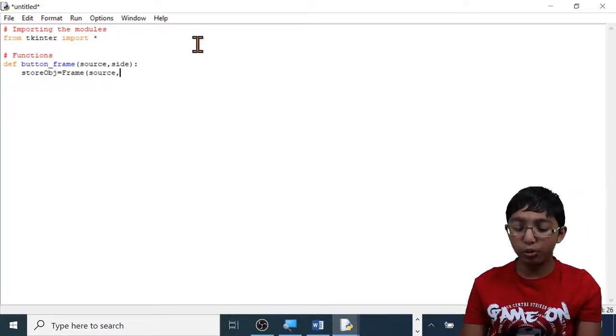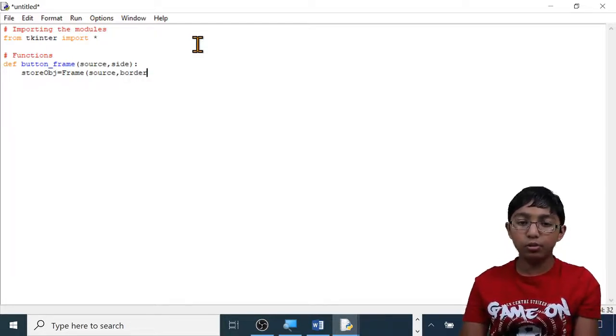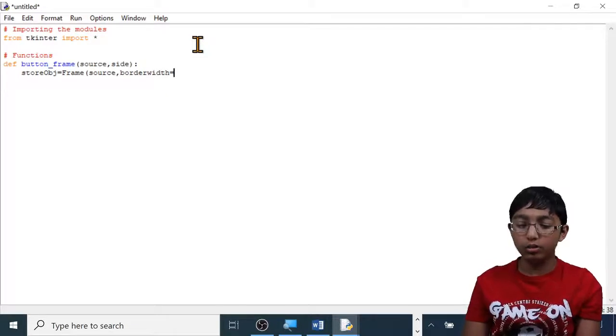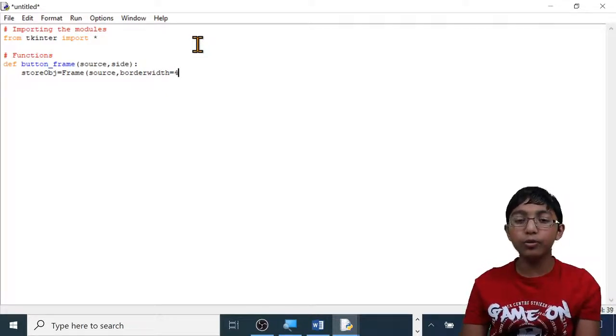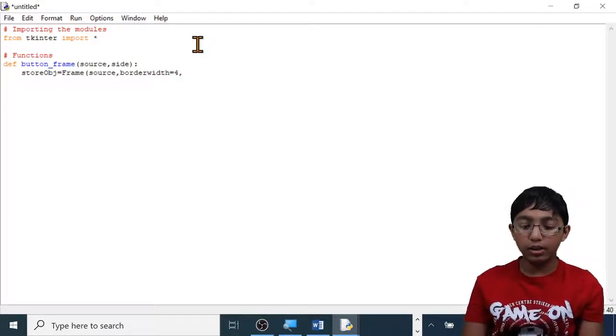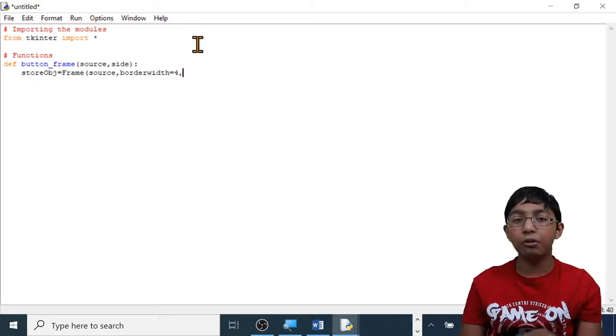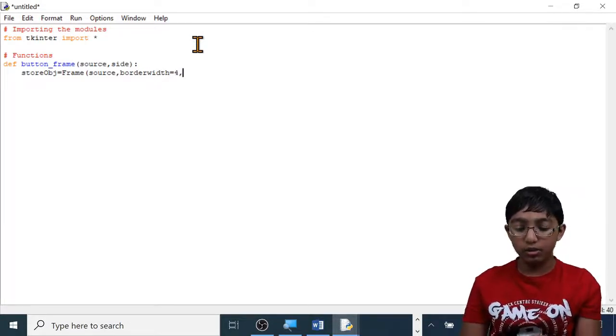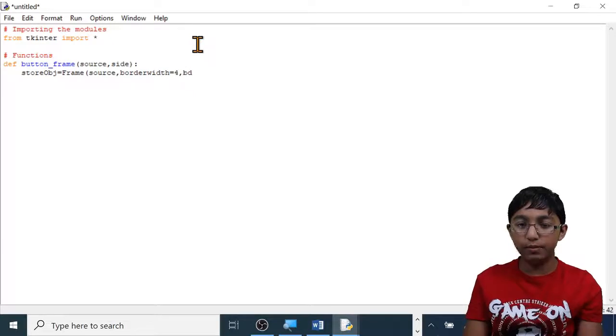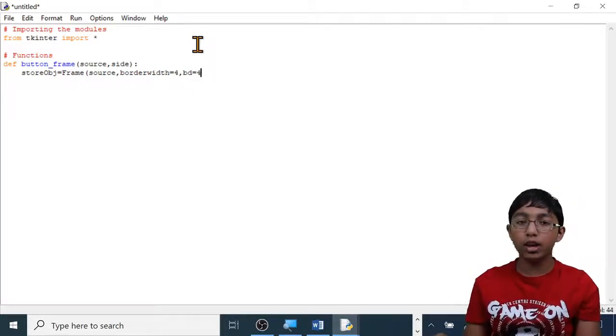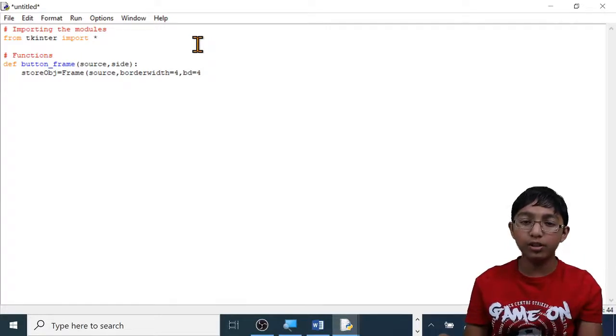Now I'm going to set the border width, how thick the border is. Border width equals, I'm going to set it to 4, comma, then I'm going to set how far apart they are. Type BD equals, I'm also going to set it to 4.